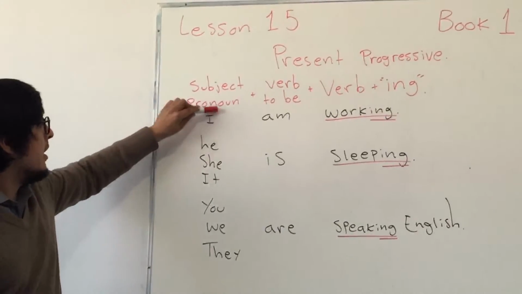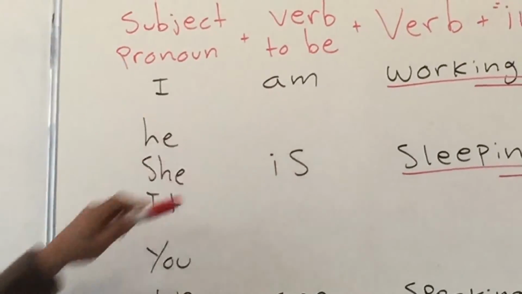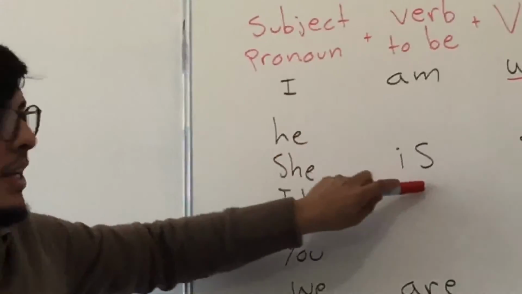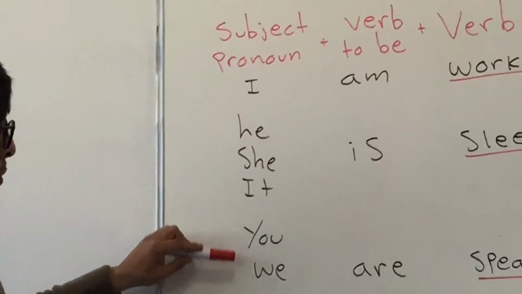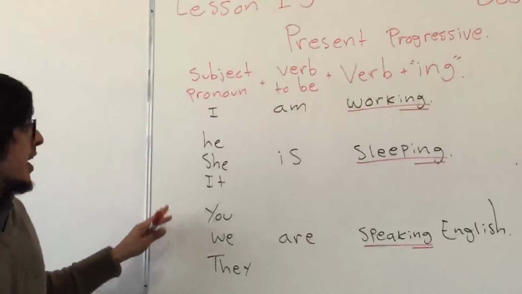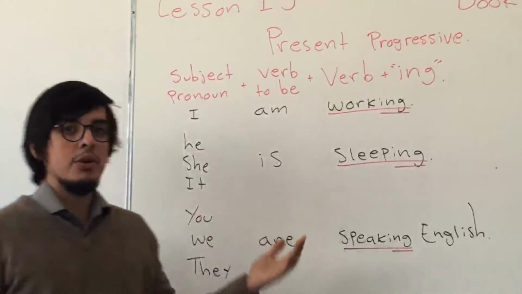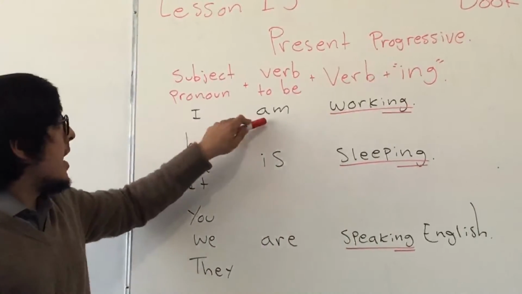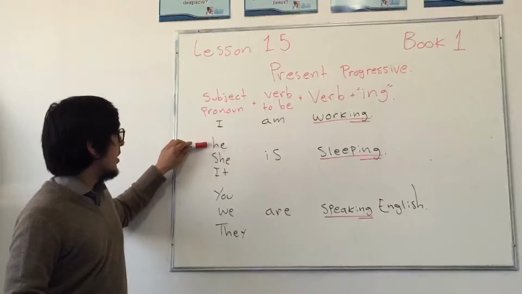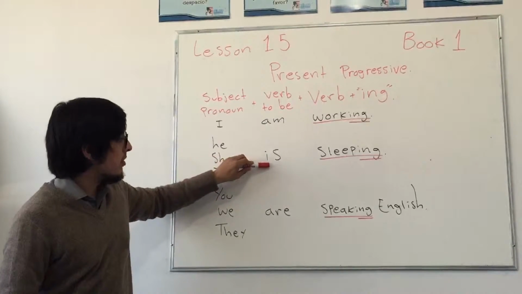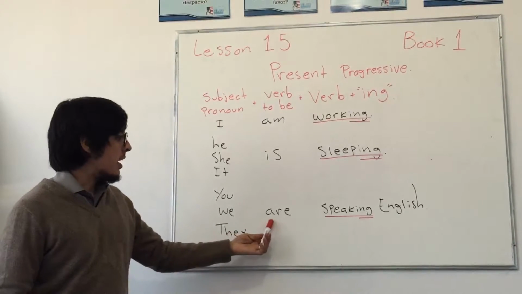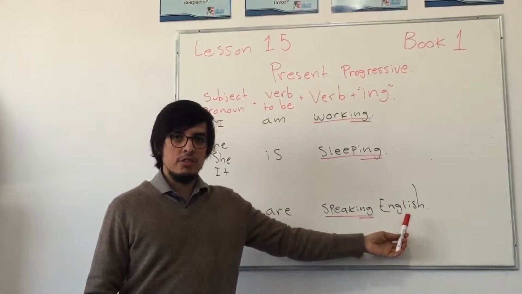The subject pronouns go with a specific form of the verb to be. For example, I always goes with am. He, she, and it, third person, always go with is. You, we, and they always go with are. Then they are followed by the gerund, or the ing form of a verb. I am working right now. It's happening right now. He, she, or it is sleeping. You, we, or they are speaking English.